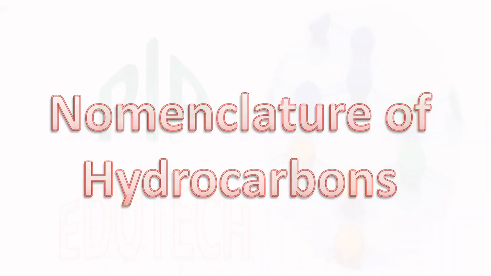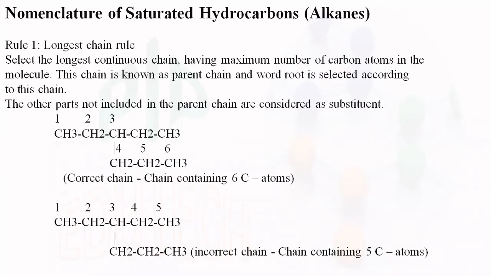Welcome everybody. In this video, we are going to see about nomenclature of hydrocarbons. Nomenclature of saturated hydrocarbons, alkanes. In the previous video, we saw the nomenclature of alkanes, how to write and pronounce alkanes, and what saturated hydrocarbons are. Now we are going to see the rules of nomenclature regarding saturated hydrocarbons or alkanes. So there are 7 rules.